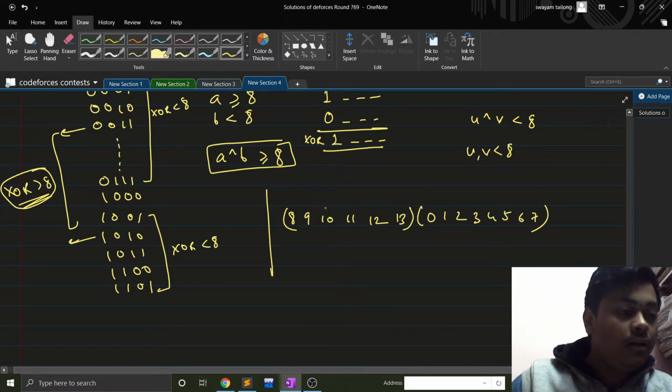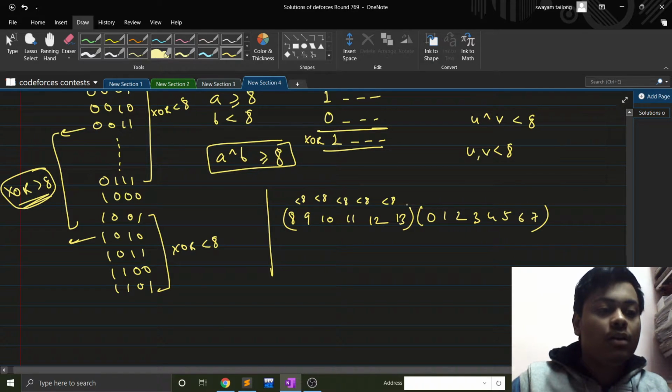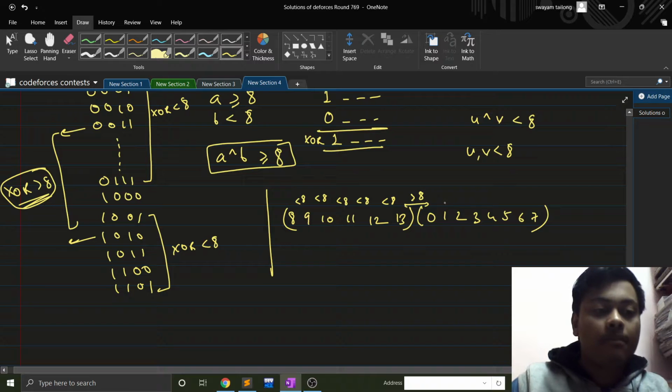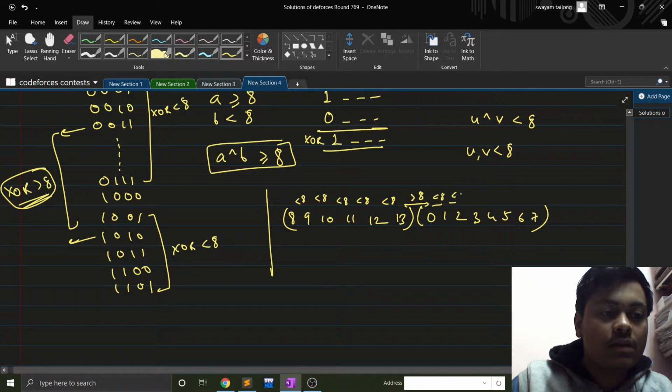So for each of these, these two XORs are less than 8, these both have XOR less than 8, these both have XOR less than 8. Only these two numbers have XOR greater than 8. Fine. All the others have less than 8.